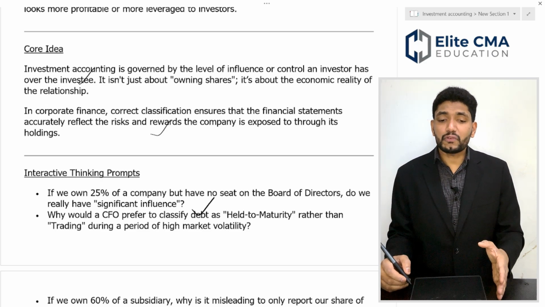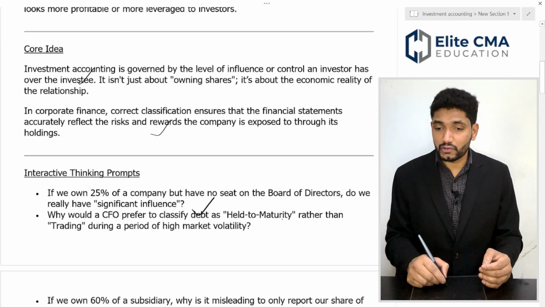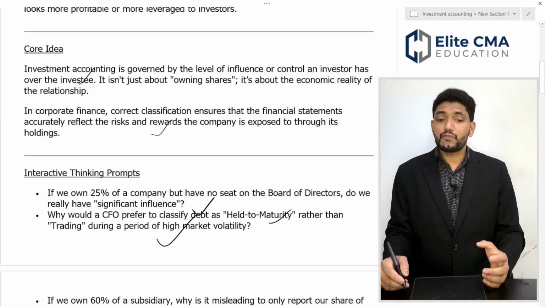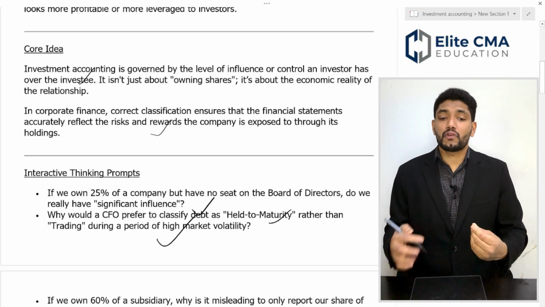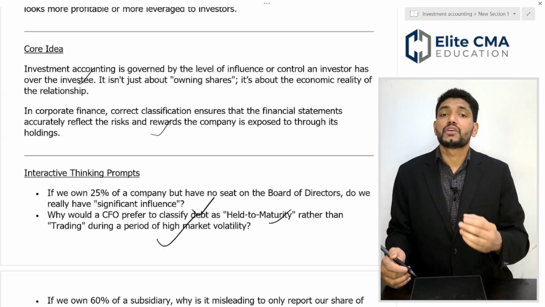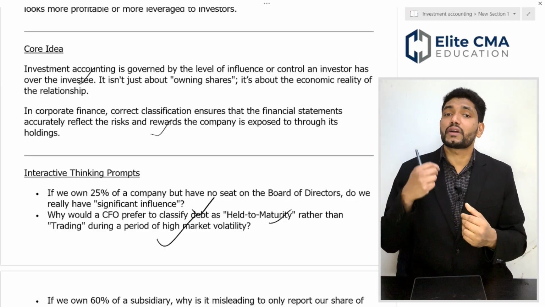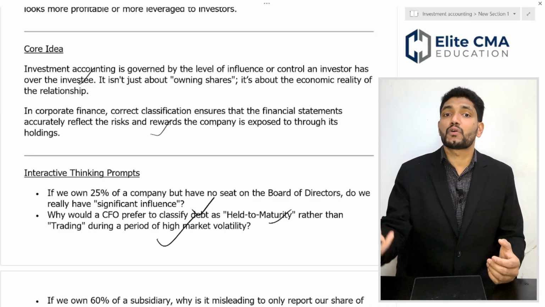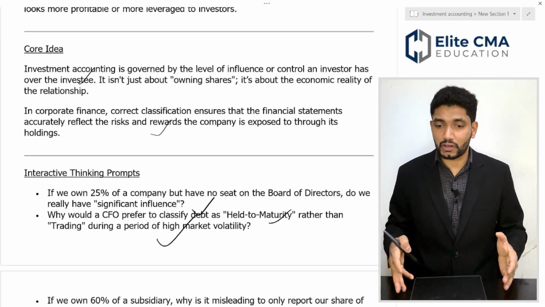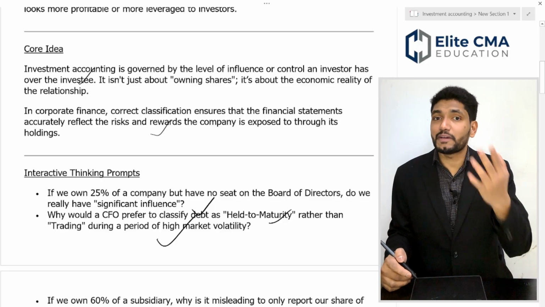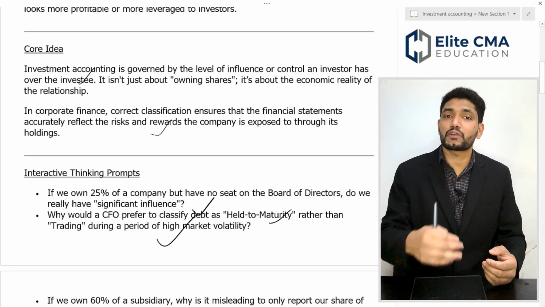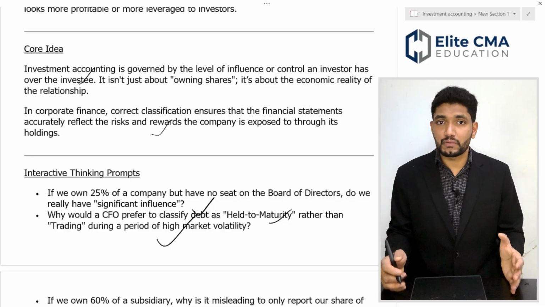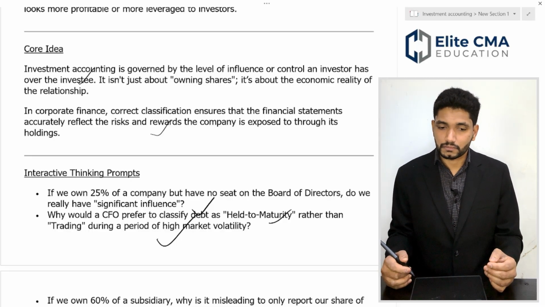The second case: why would a CFO prefer to classify debt as held to maturity rather than trading during a period of high market volatility? If you classify your debt as trading, you have to reflect your day-to-day or periodic value loss or value increase in your profit and loss account. But if you classify it as held to maturity, you don't reflect all of this in your profit and loss account; you report it only in other comprehensive income, or the statement of other comprehensive income.